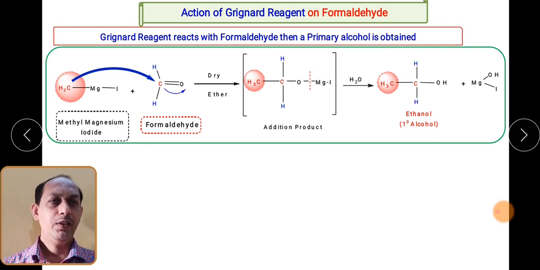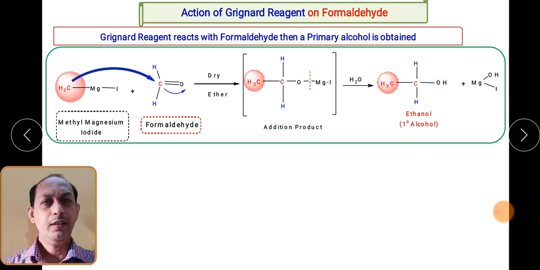If you see this particular structure of ethanol, and if we try to find out which group is coming from which reagent, you can see here. This CH3 is coming from the Grignard reagent. Then these two hydrogens which are attached come from formaldehyde, they are here. And this H is coming from water. Okay, so this thing you can understand.